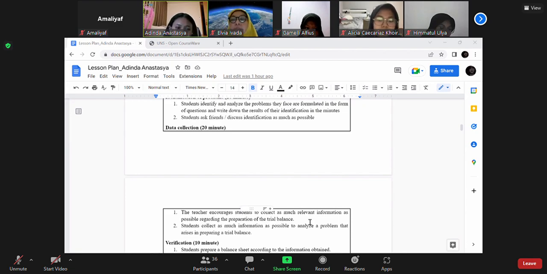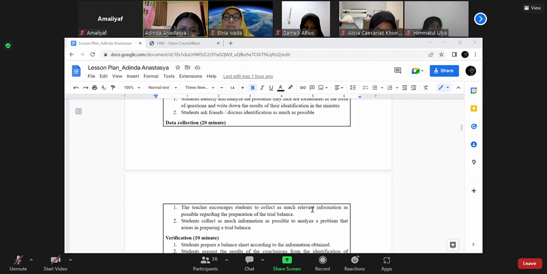For data collection, 20 minutes, the teacher and students collect as much relevant information as possible regarding the preparation of the trial balance. Students collect as much information as possible to analyze a problem and prepare the trial balance.